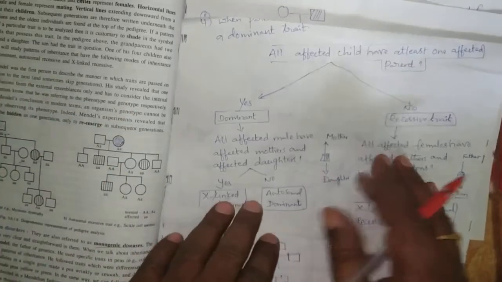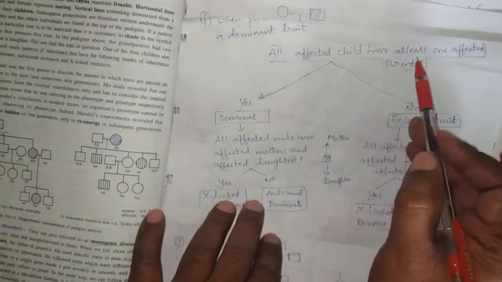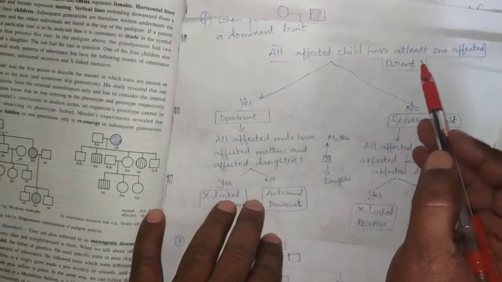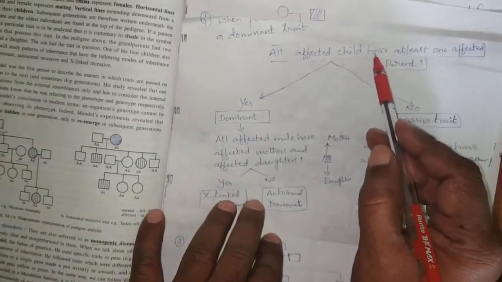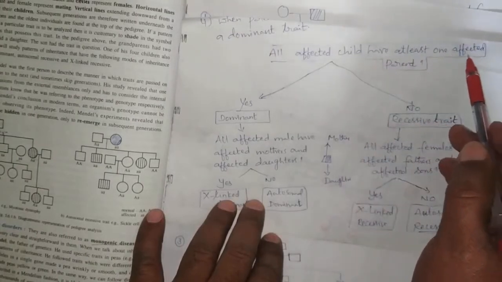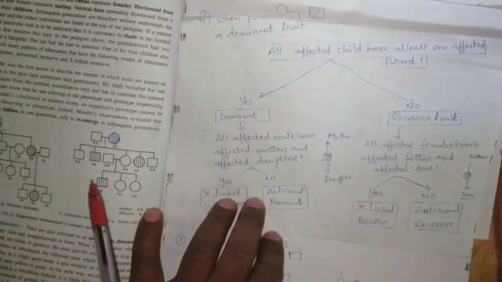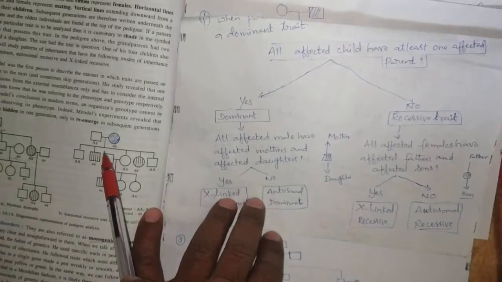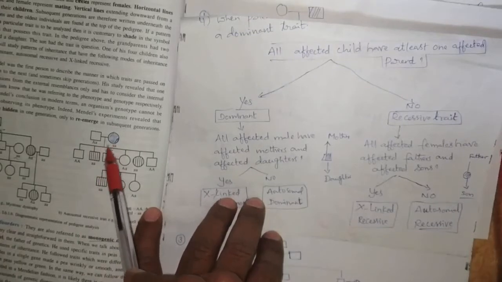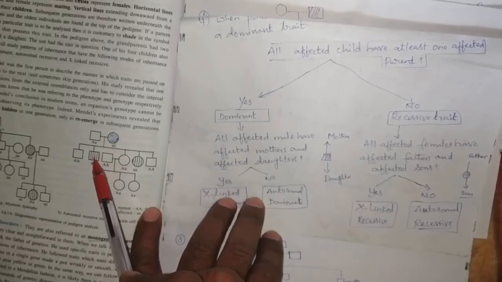First question: do all affected children have at least one affected parent? For example, in this pedigree chart, all affected children have at least one affected parent.